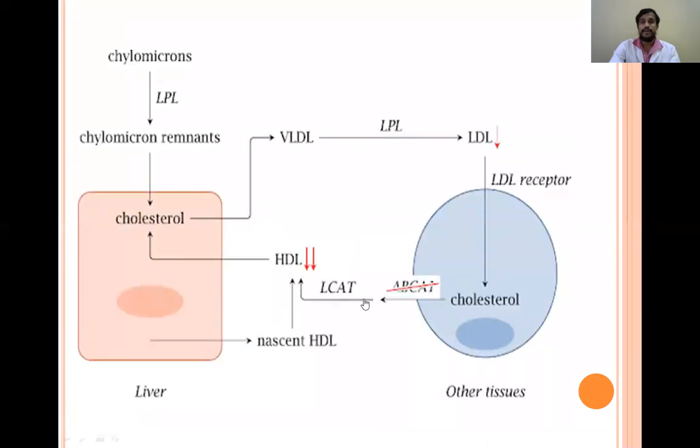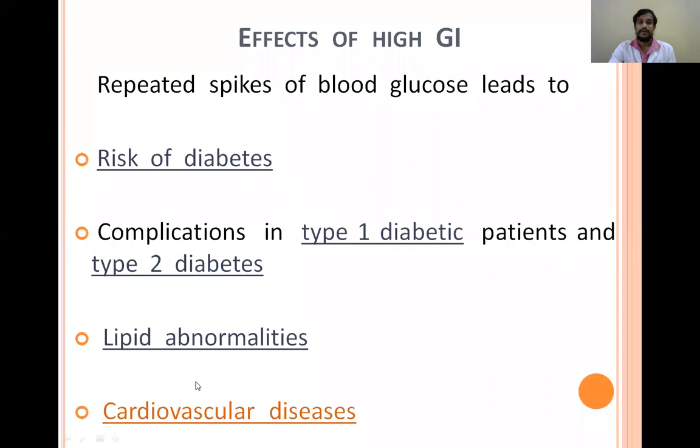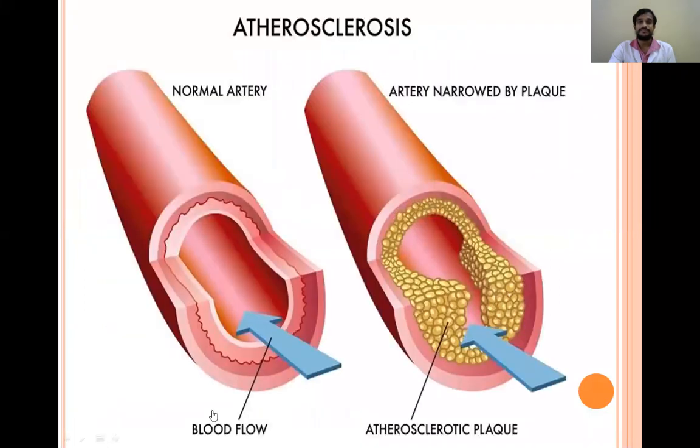And coming to lipid abnormality, when there is disturbance in the glucose levels in the blood, it disturbs the normal lipid metabolism, which leads to increased cholesterol in the peripheral tissues. And coming to cardiovascular diseases, when there is disturbance in carbohydrate and lipid metabolism, there will be atherosclerotic changes in the vessel wall, due to which clots form and block blood supply to the heart and brain, which leads to myocardial infarction and stroke.